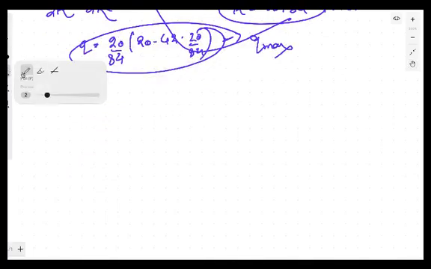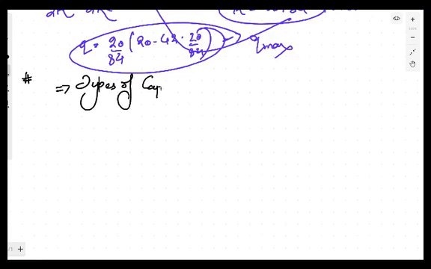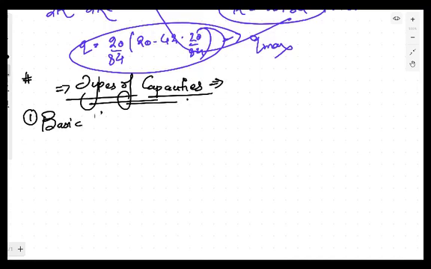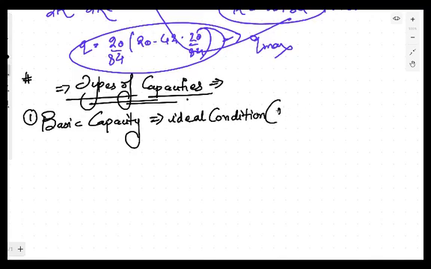Now, there's one more term which is important in traffic cases, which is types of traffic capacities. Maximum capacity, understood. Types of capacity. Capacity means the ability to handle the traffic, or the ability of the road to accommodate the traffic. The first type of capacity is the basic capacity. Basic capacity is known as the ability of the roadway to handle traffic in the most ideal condition. It means that this type of capacity is the maximum capacity.